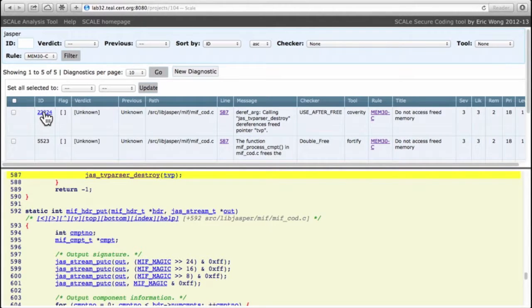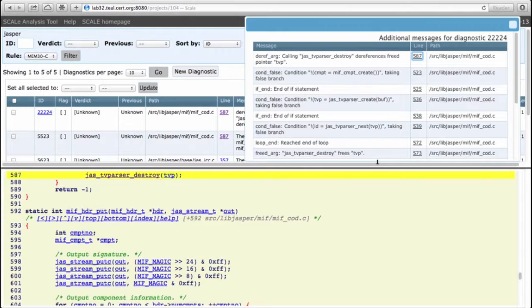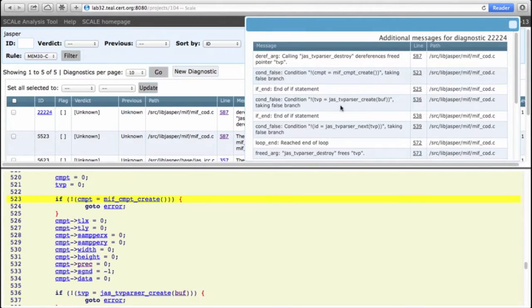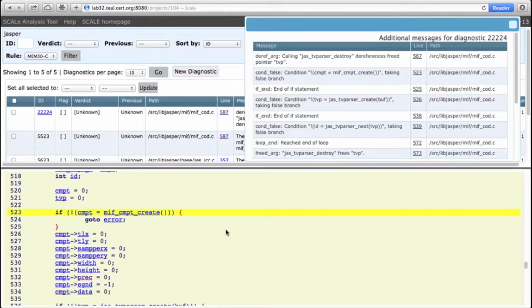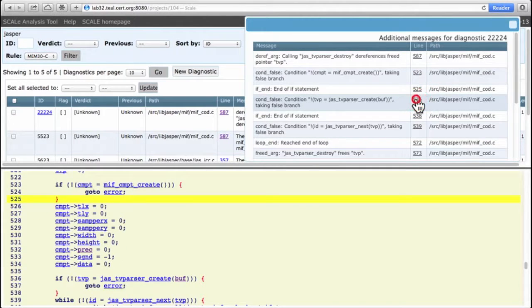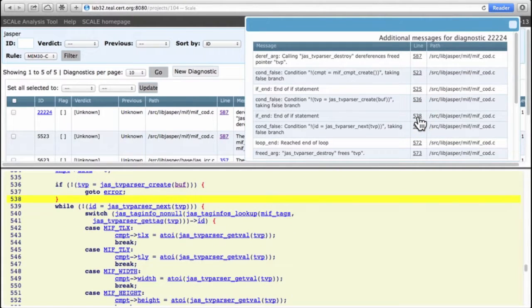Why does it claim that? Coverity, in its usual fashion, provides some background analysis as to what's going on. I'm going to shorten this window a bit to make room for the code. So this analysis is actually some control flow analysis that Coverity is suggesting is plausible. In our function, starting with this function that contains the alleged vulnerability, it simply says, suppose that we take the false branch here, and we do not go to error, in which case we skip past that and move to the next branch of flow, and again we're taking the false branch and skipping the go to error.